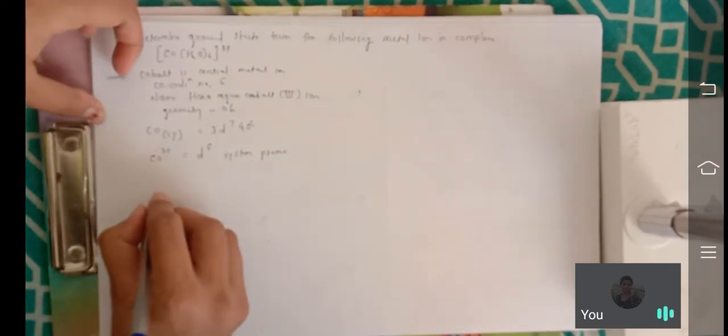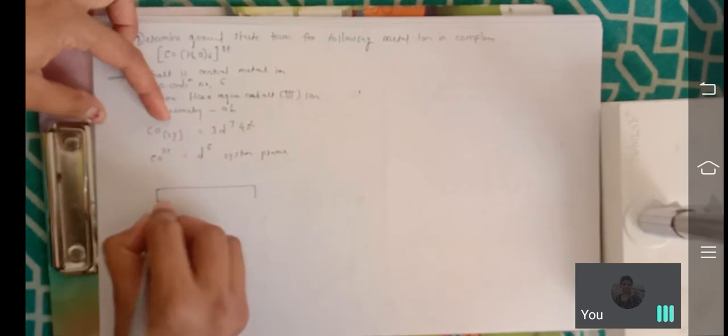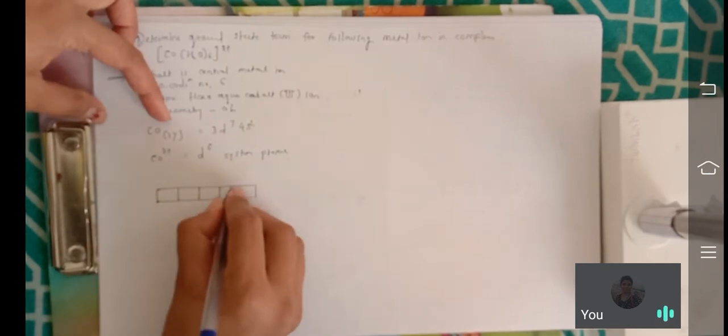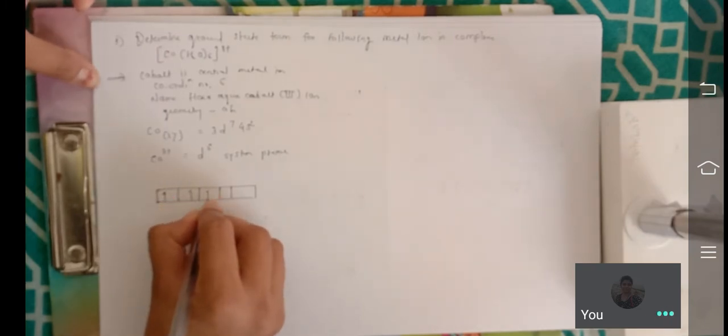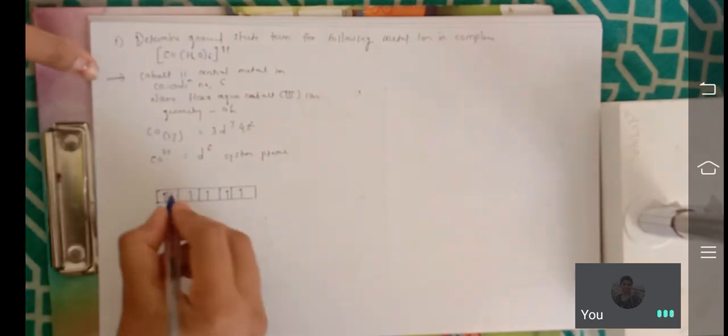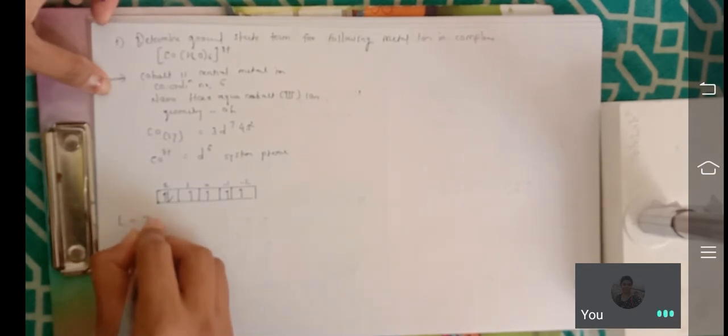Then you just fill the electrons in d orbital 1 2 3 4 5. Firstly singly, then paired 3 4 5 and 6. Then write the values of L: 2 1 0 minus 1 minus 2. Then write the possible L values.